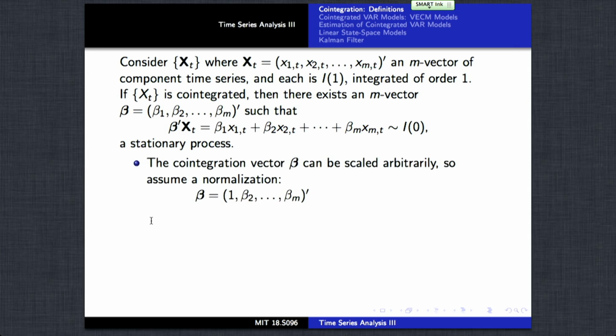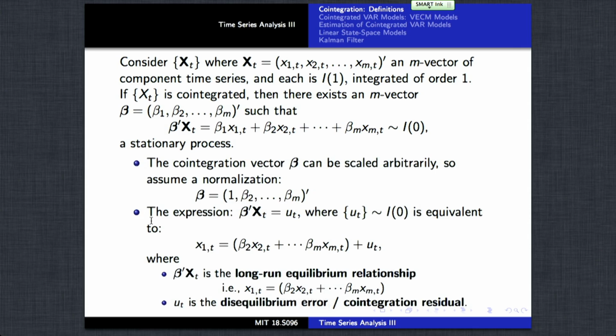The co-integration vector beta can be scaled arbitrarily, so it's common practice, if one has some primary interest perhaps in the first component series of the process, to set that equal to 1.